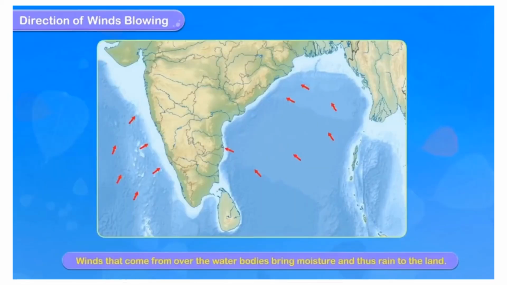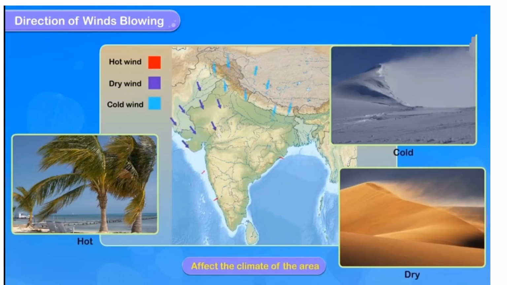The winds also affect the climate of a place. Winds that come from over the water bodies bring moisture and cause rain on land. The winds coming from hot areas increase the temperature, while winds coming from the cold areas decrease the temperature.